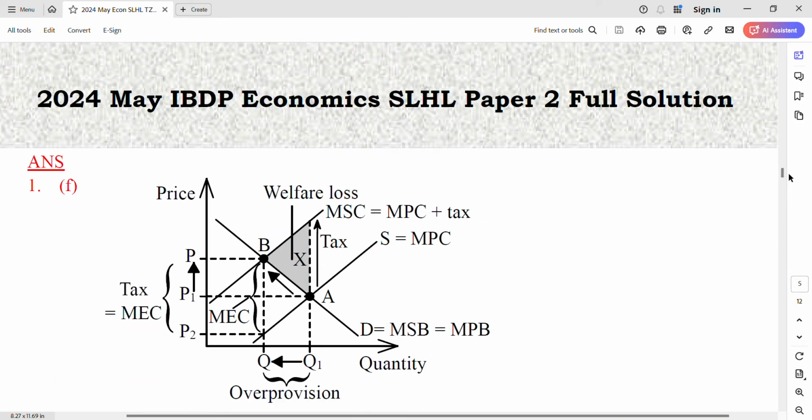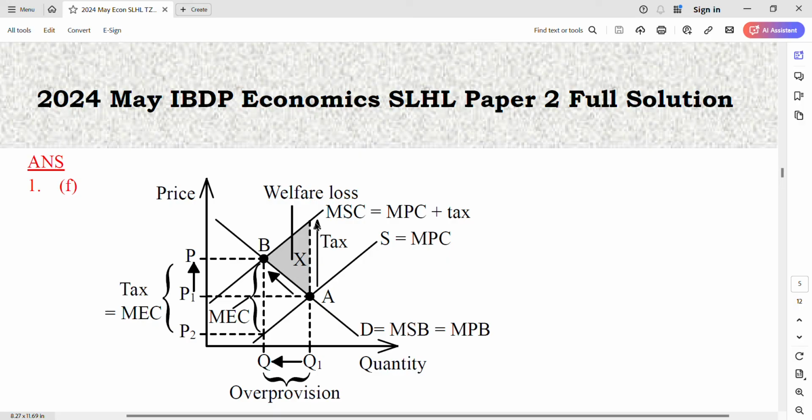The diagram is like this. Wow, complicated, but you drew it out. Well done. So you explained it before: we are at A, because MPC is lower than MSC. So we have over-provision, over-production, and there is a welfare loss here. By taxing it by exactly this amount, you shift the supply curve to the left, or shift it up.